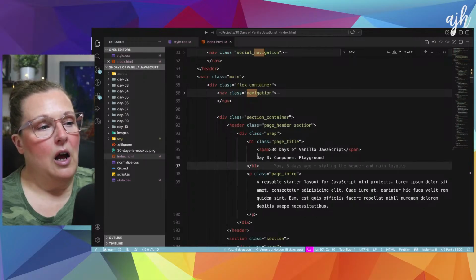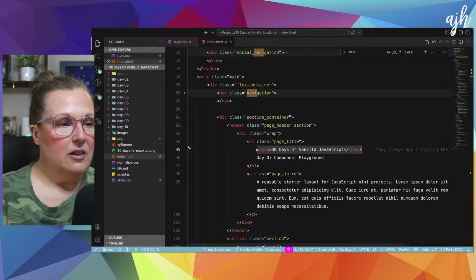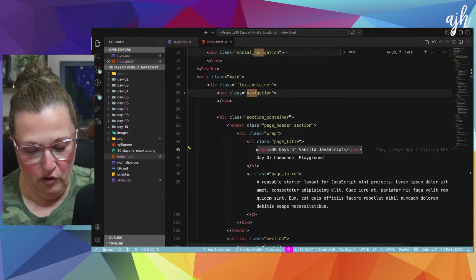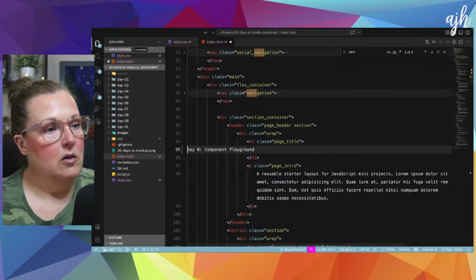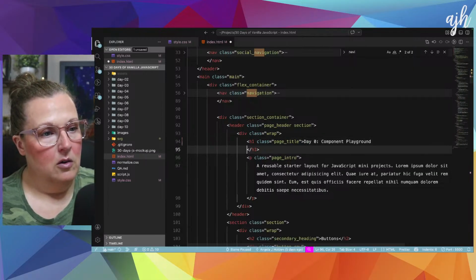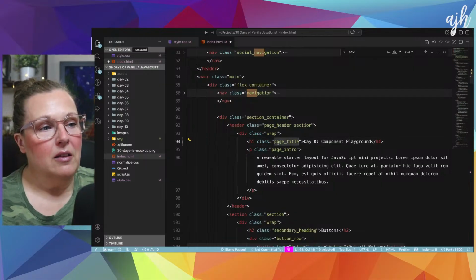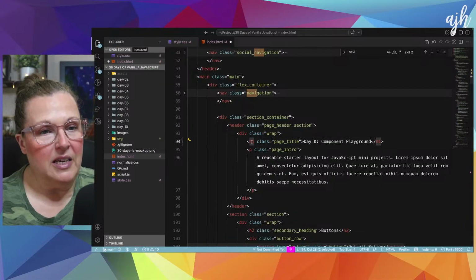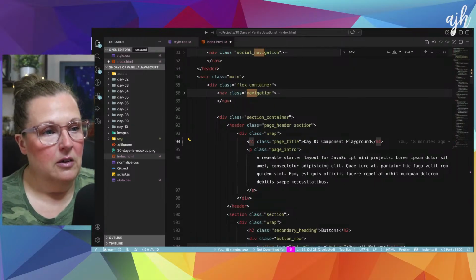So I'm going to take this out, and I'm styling this as if this is the home page. And of course, we style by class, not by element.